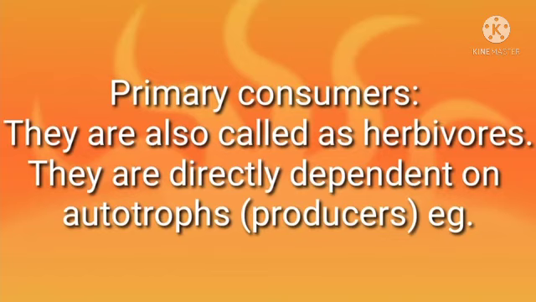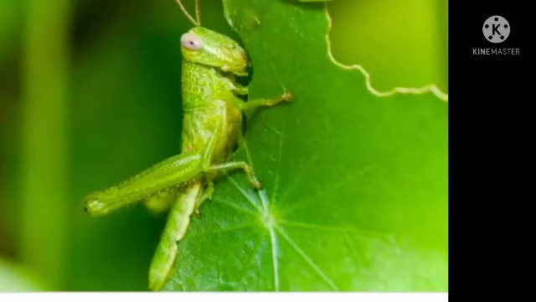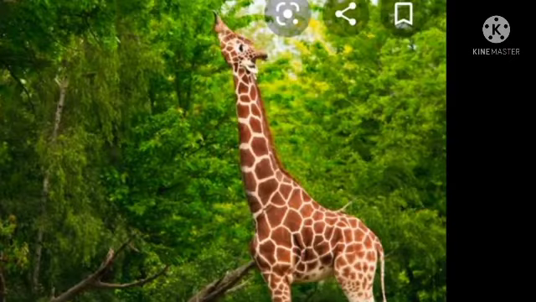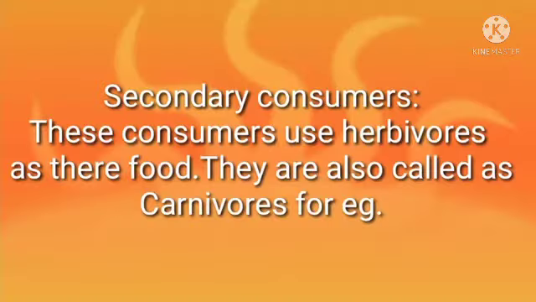Primary consumer. They are also called herbivores. They are directly dependent on autotroph producers. For example, this is a nice green grasshopper. Deer, they all are consuming grass. Yes, plants. See, look at the neck of this giraffe.